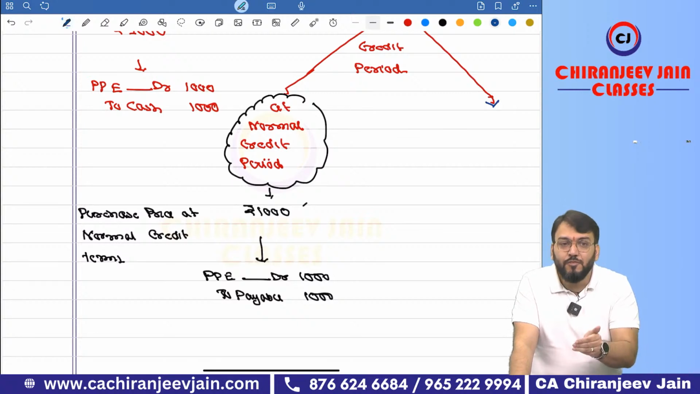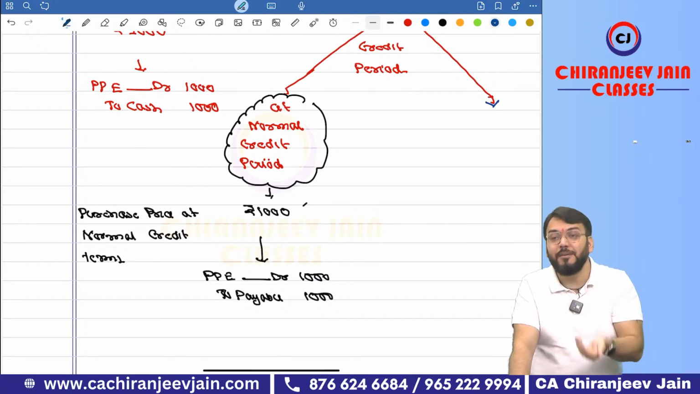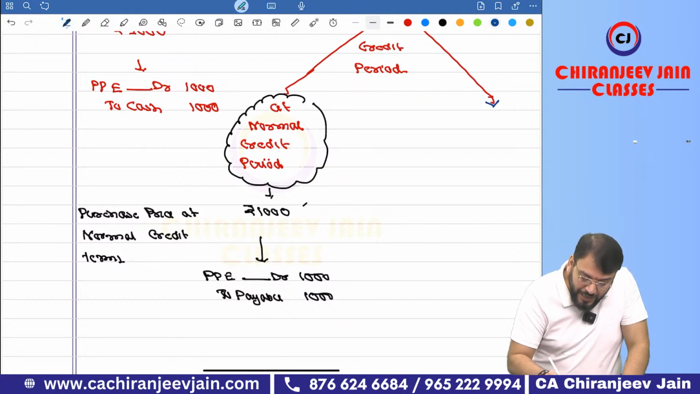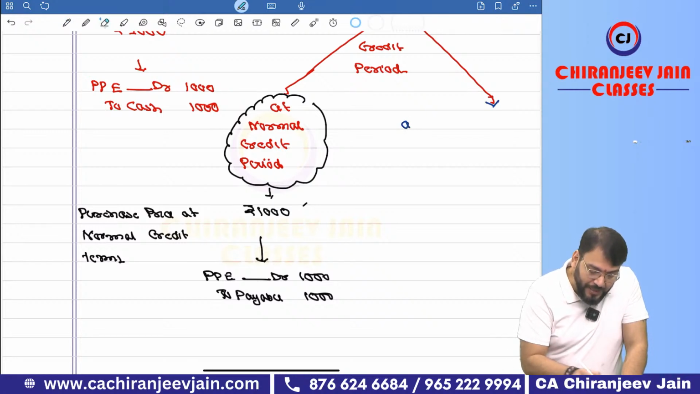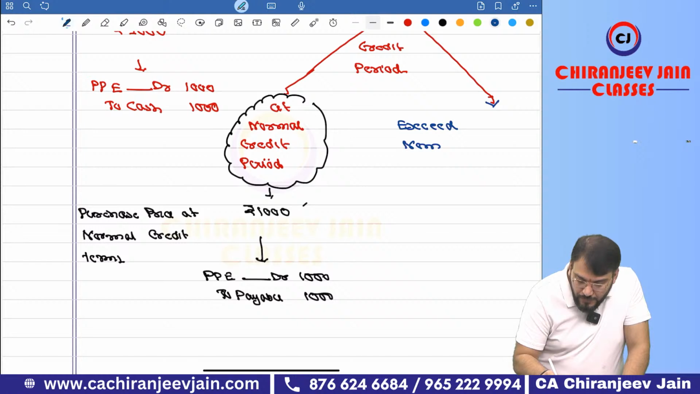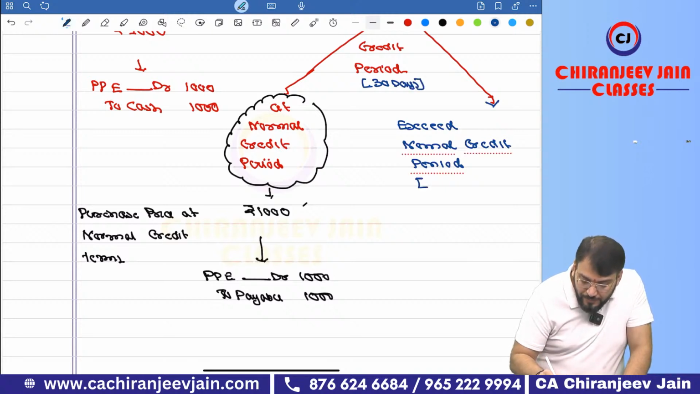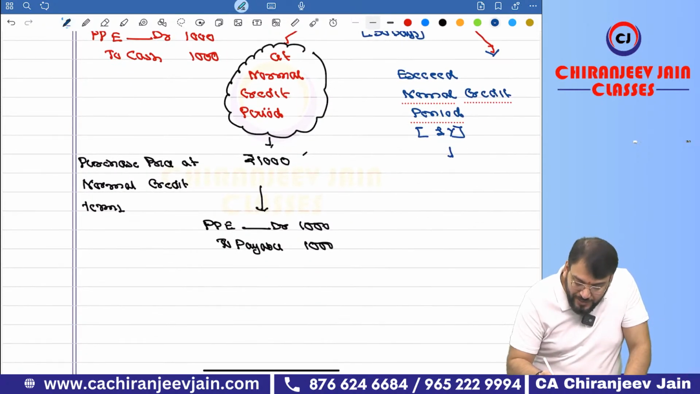The sale has been done with a credit period which exceeds the normal credit period. Quite possible. In this case, the credit period exceeds the normal credit period. For example, suppose the credit period is 30 days, and you have given a credit period of 1 year. Quite possible. Now, in this case, you only say